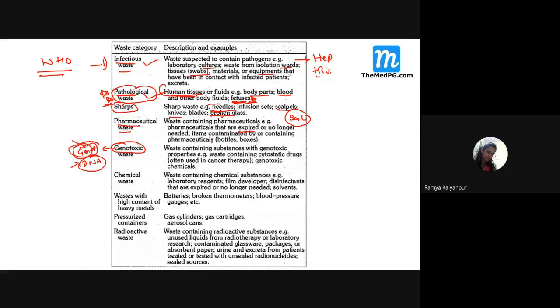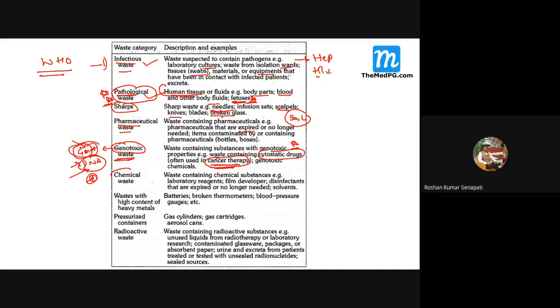These are the substances which have direct entry into the cell nucleus, nucleolus, and directly hit the gene and the DNA, genetic material, and damage it. These are usually cancer therapy drugs or the cytotoxic drugs. Students, remember, genotoxic waste includes cytotoxic drugs which are often used in cancer therapy.